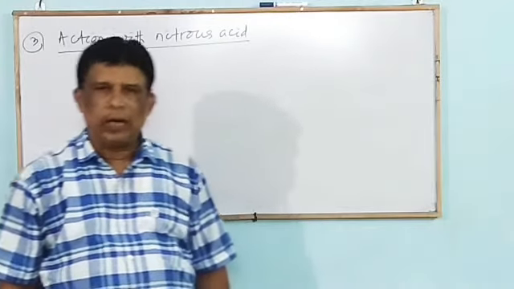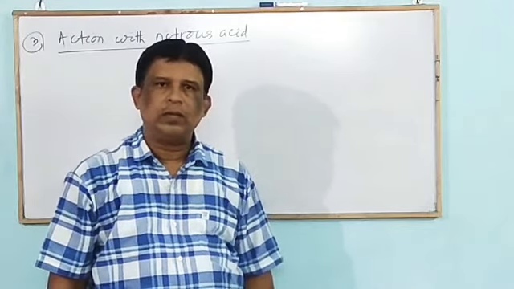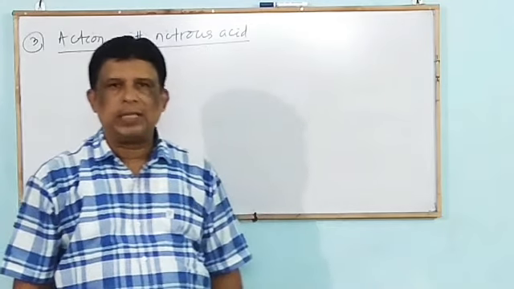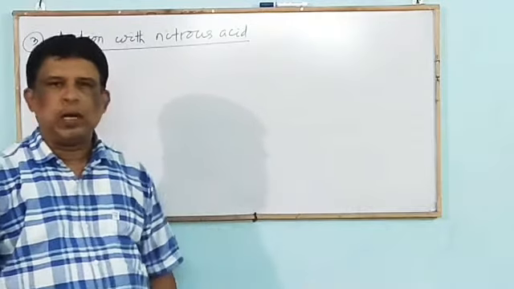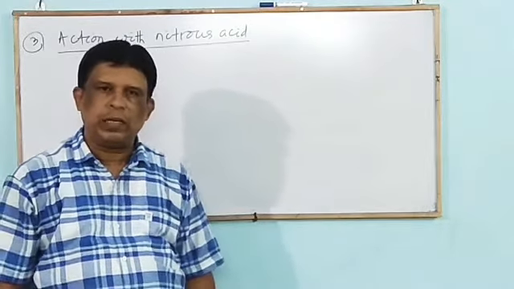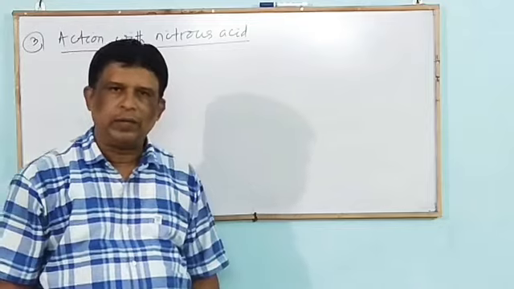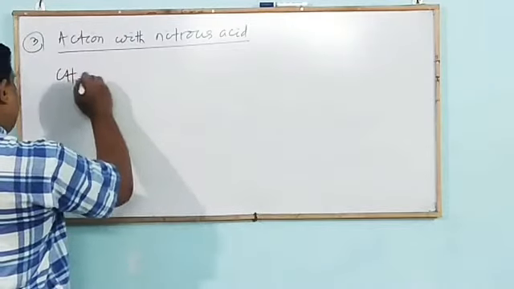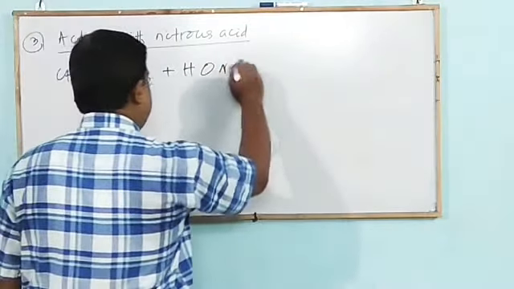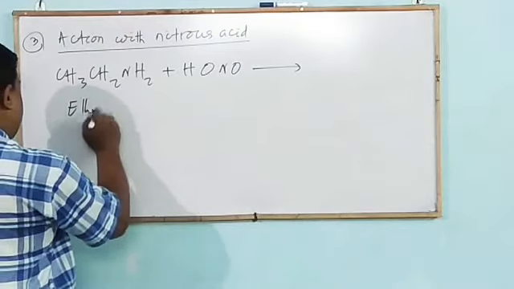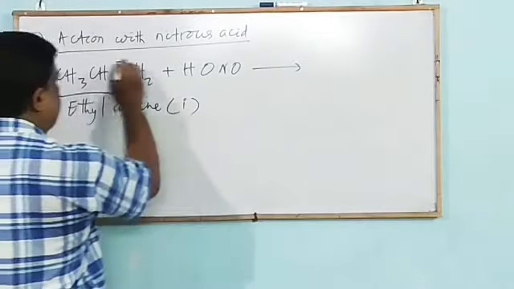When a primary aliphatic amine reacts with nitrous acid at low temperature, alcohol is formed along with liberation of nitrogen gas. No other aliphatic amine liberates nitrogen gas, so it is an important reaction to identify primary aliphatic amine. Mark the equation: ethylamine, a 1 degree aliphatic amine, reacts with nitrous acid.